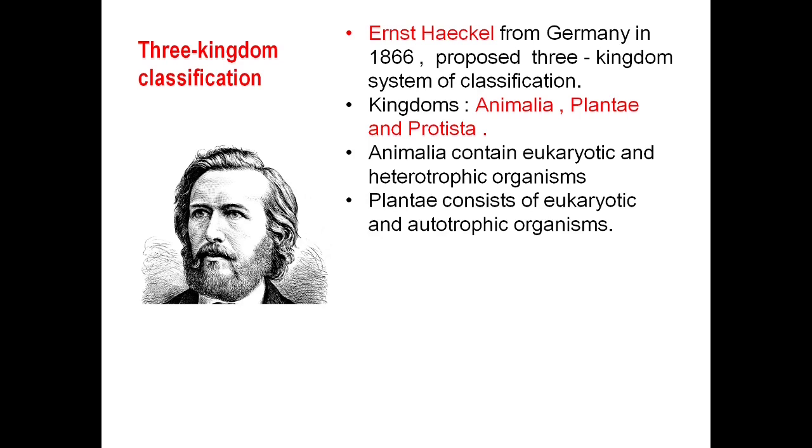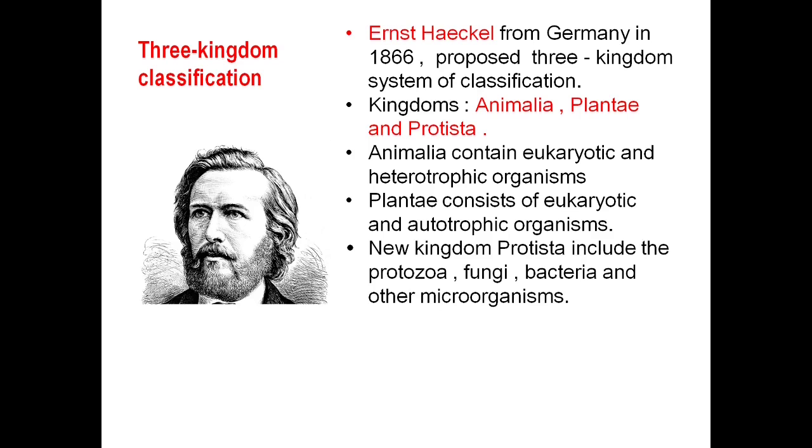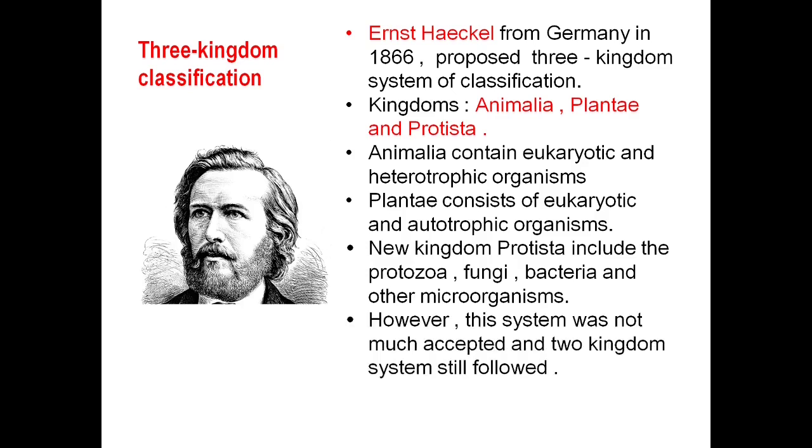Kingdom Plantae consists of eukaryotic and autotrophic organisms which make their own food themselves. A new kingdom, Protista, includes the protozoa, fungi, bacteria and other microorganisms. These are unicellular organisms. However, this system was not much accepted, and the two kingdom system of classification was still followed.